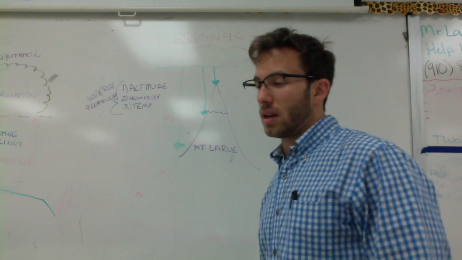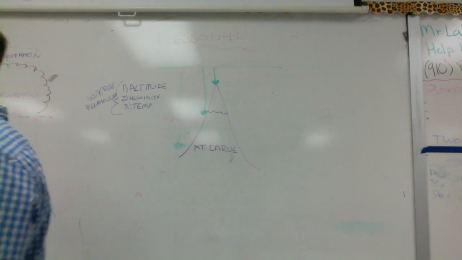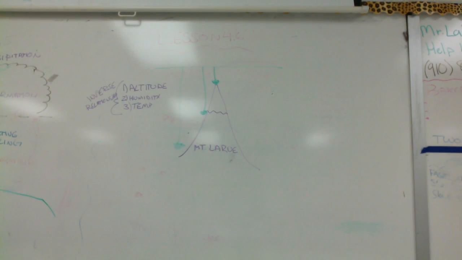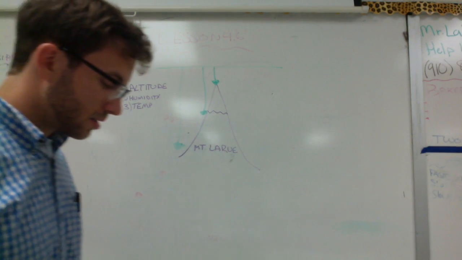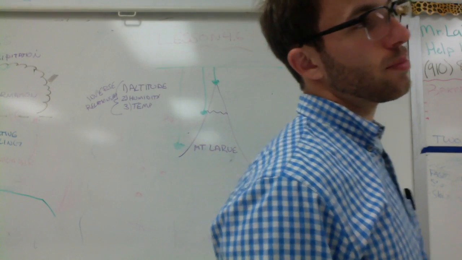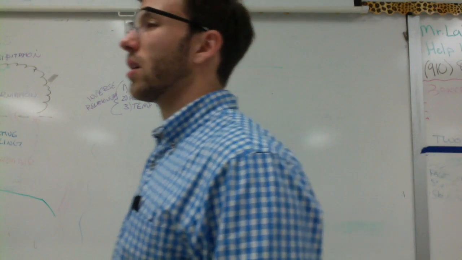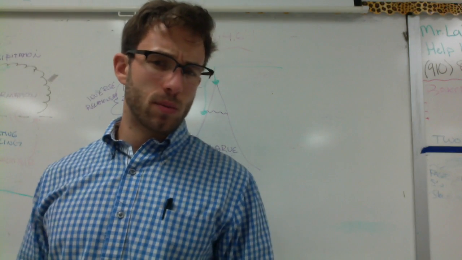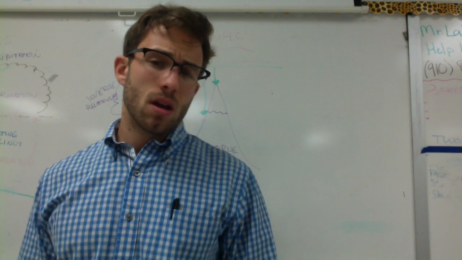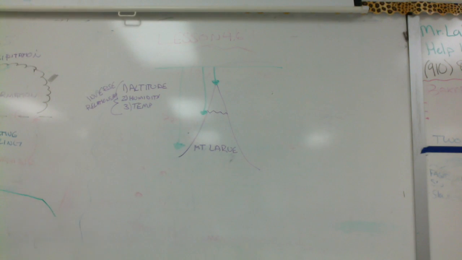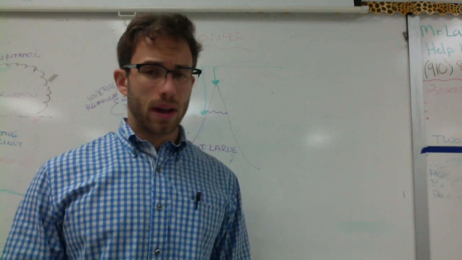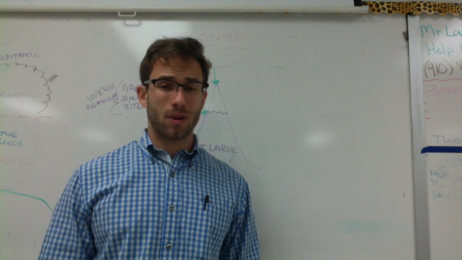Our second characteristic is humidity, and if you remember from our previous lessons, humidity is the amount of water that is trapped within the air and the atmosphere. As humidity increases, pressure decreases. As humidity decreases, pressure increases. This might seem a little odd because you're thinking, there's more water in the atmosphere, which means more water is going to push down on us, which means higher atmospheric pressure. Except that the water vapor we would find in very humid air actually weighs less than the gas that would otherwise be there.